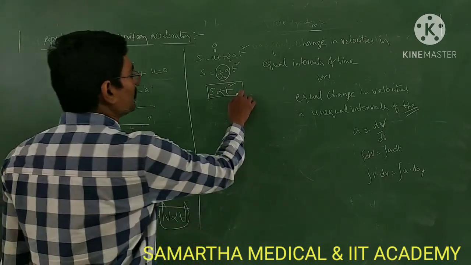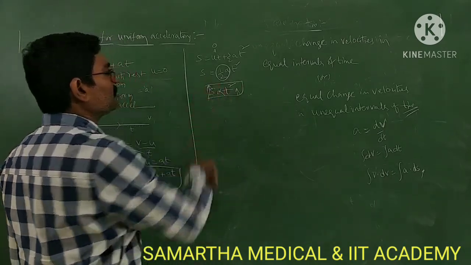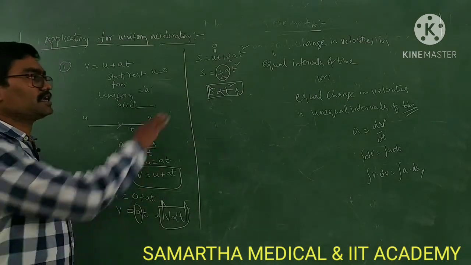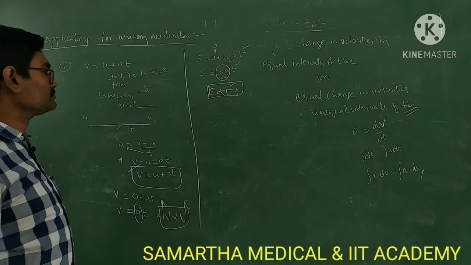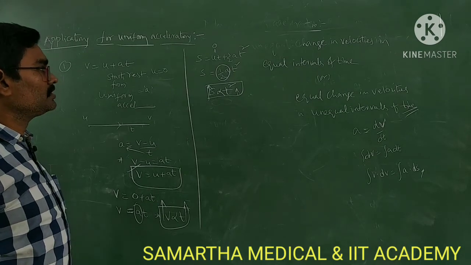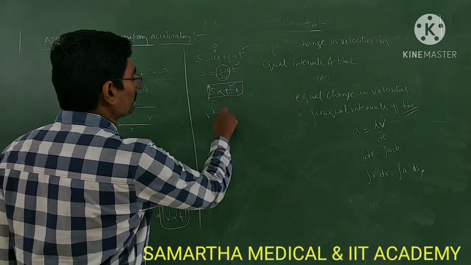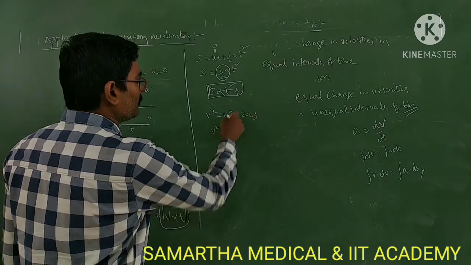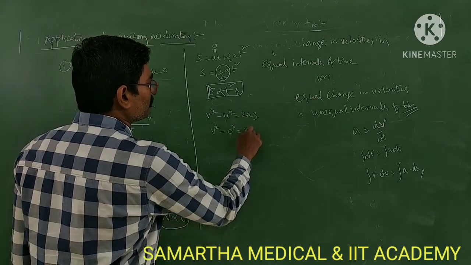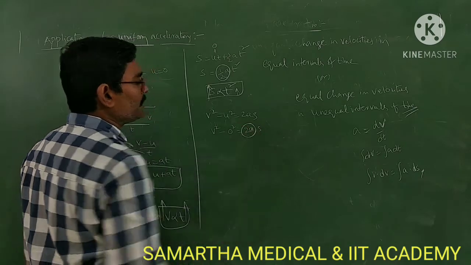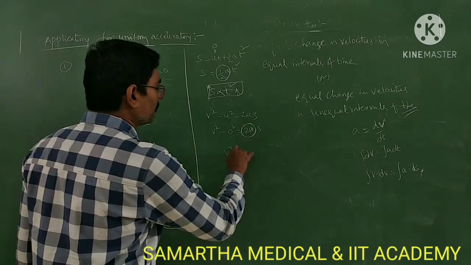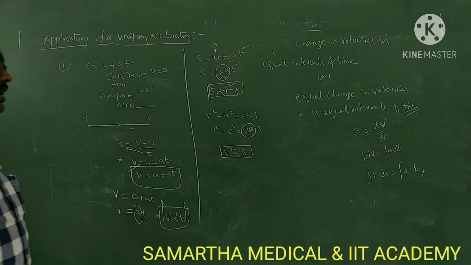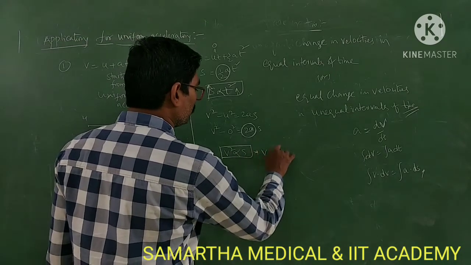As t increases, displacement also increases along a straight line. Next, third equation: v square minus u square equal to 2as. With u equal to 0, v square equal to 2as. 2a is constant, so v square is directly proportional to s, or v is directly proportional to root s.